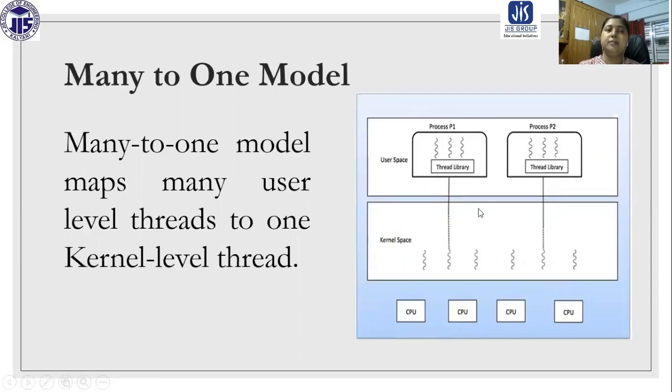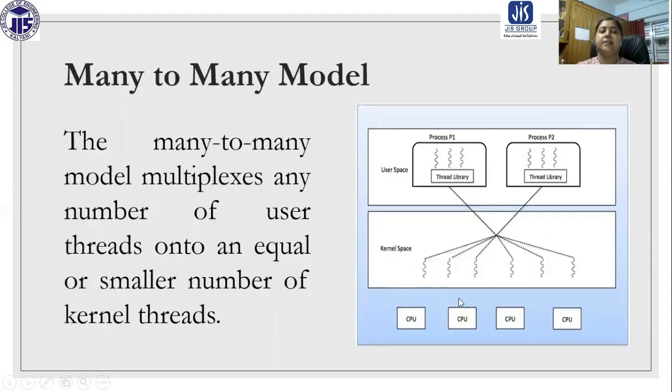Now the next one is the many-to-one model. The many-to-one model maps many user level threads to one kernel level thread. So many user level threads and one kernel level thread. In the previous case you could not understand which particular thread is going to map with which kernel level thread.